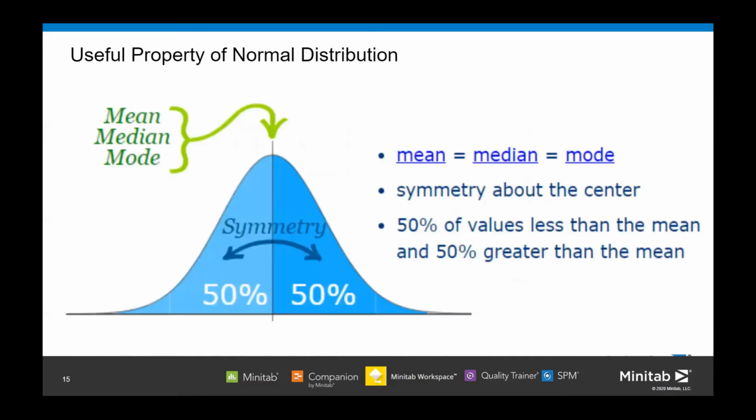Here you can see one of the properties: for a normal distribution, this is the ideal condition, mean, median, and mode will all be equal. The curve will be symmetrical about the center. 50% of the values will be less than the mean, and 50% of the values will be more than the mean.